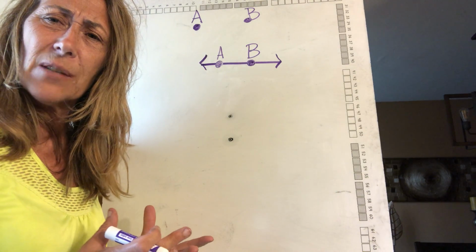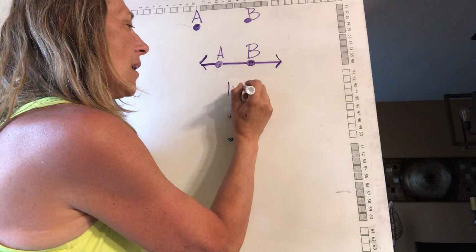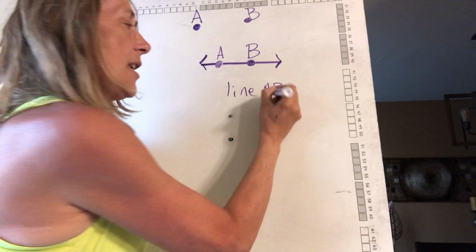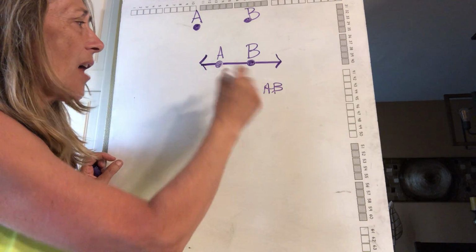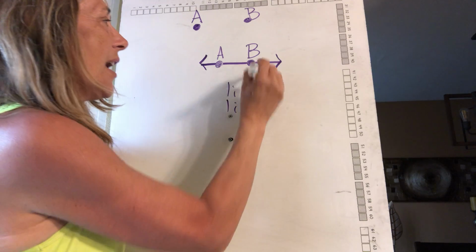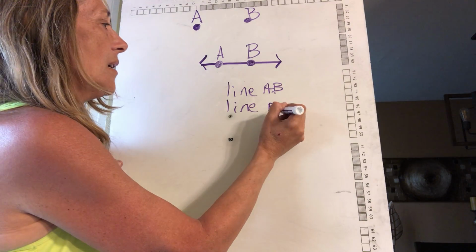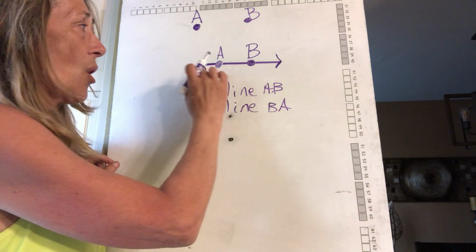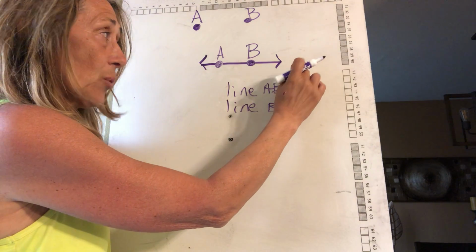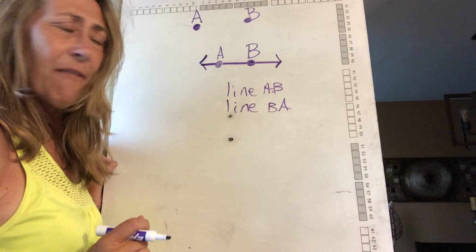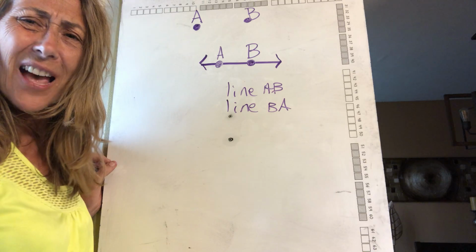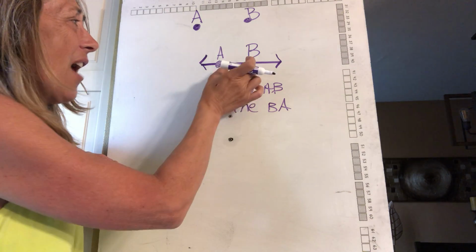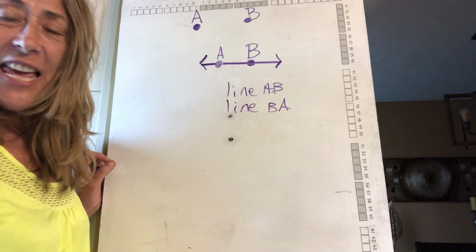So I could call this figure line AB, or I could also call it line BA. So I could go left to right, or I could go right to left. Also within that line, I have the space between A and B.